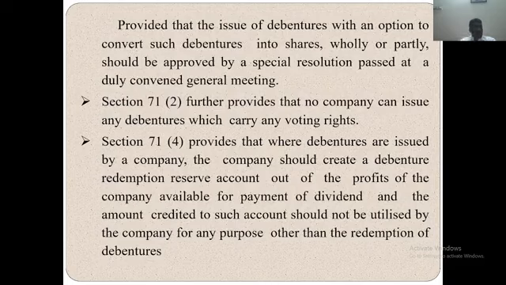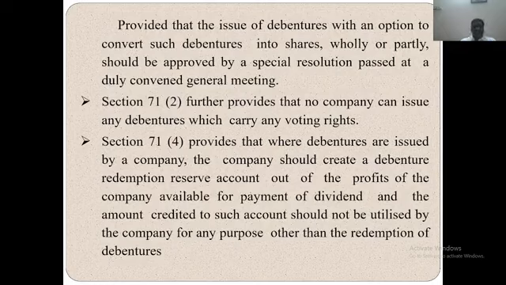The total amount payable to debenture holders is decided at the time of issue of debenture. That is, debentures will be redeemed at par or at premium. Usually a company creates a sinking fund or an insurance policy fund for the redemption of debentures.